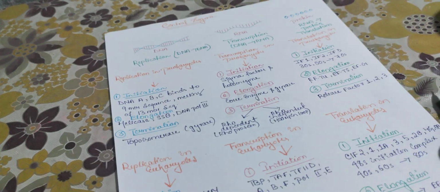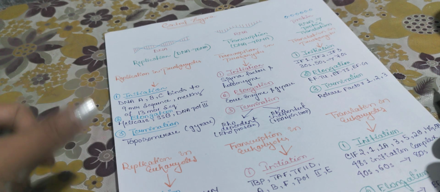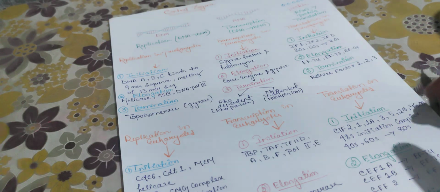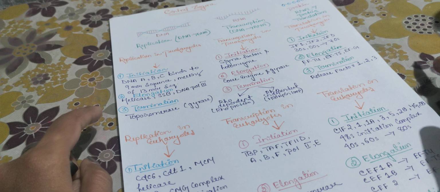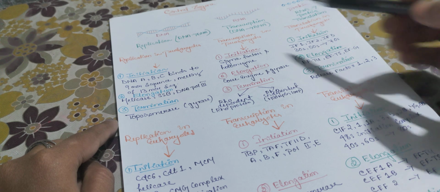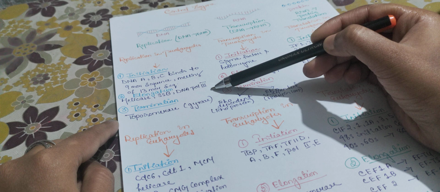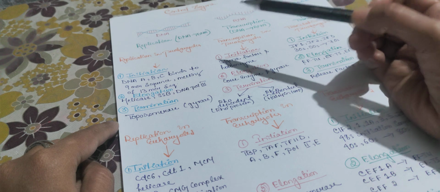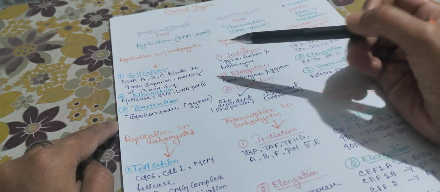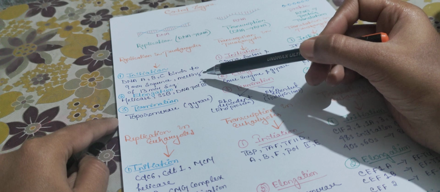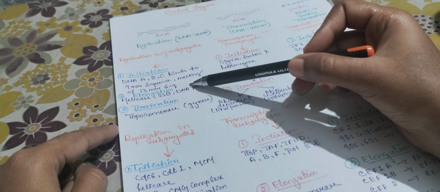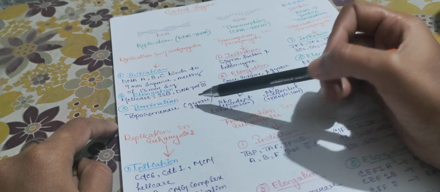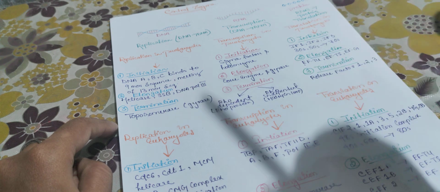So replication occurs in both prokaryotes as well as eukaryotes. So let's study the general review of all the prokaryotes and eukaryotes. Replication in prokaryotes has three major steps, that is initiation, elongation and termination. Initiation consists of DnaA protein, DnaB protein, DnaC protein, which bind to the 9-mer sequence. That's why melting of the 13-mer sequence starts. The second step is elongation, where helicase, SSB and DNA polymerase 3 are responsible, and termination is done by gyrase, also known as topoisomerase.